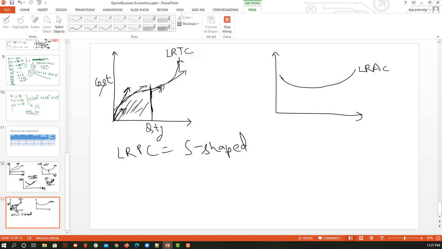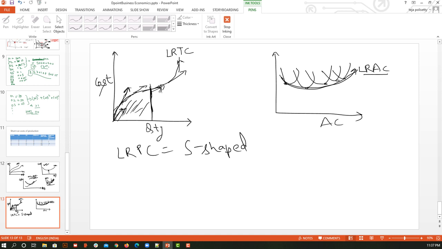So when that is placed, it will be placed like this. I am simply considering the minimum point, or the lowest point, of those and forming a graph, which is nothing but my long run average cost. So this is like average cost, right?